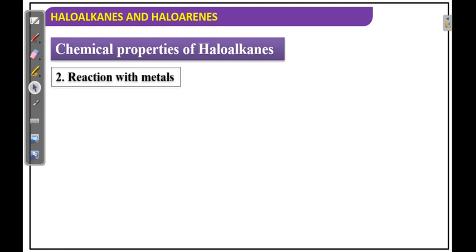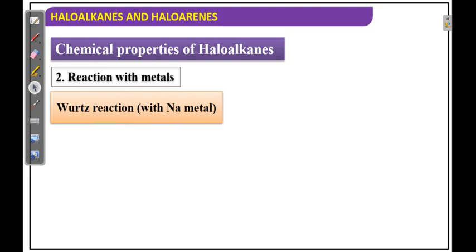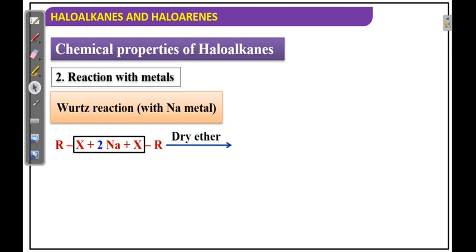Now, reaction with metals, sodium. So what's happening here? The carbon chain is increasing. It becomes double. How does it become double? If I take 2 moles of RX, then sodium and X are released as sodium halide, and these 2 R groups are joining here, forming an alkane.